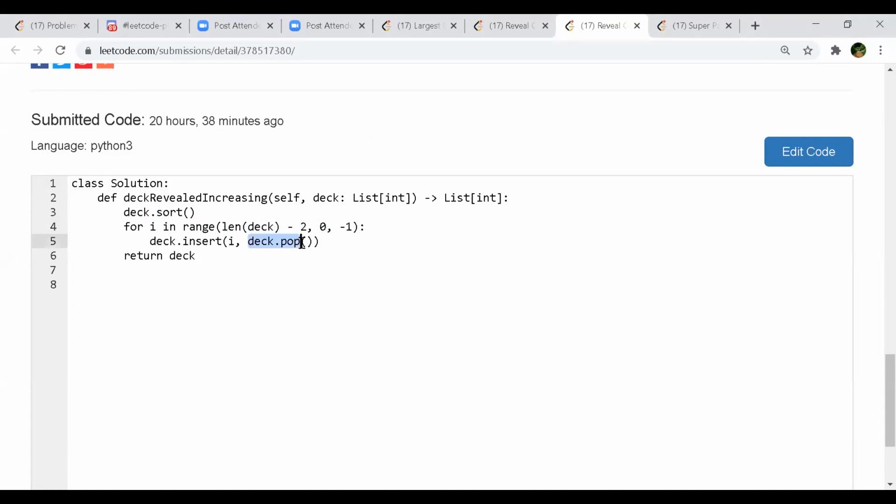They are popping the element and then putting it at that index. I think it's similar to yours. So they are going from the back side of the array after sorting it, from length of deck minus 2. Alternatively, they are popping and pushing it at that particular index.